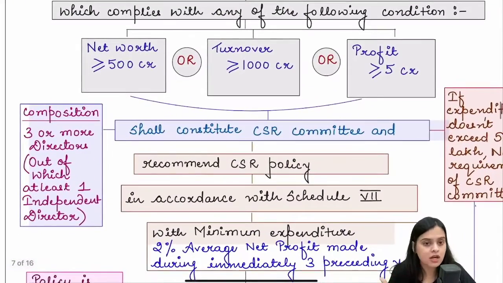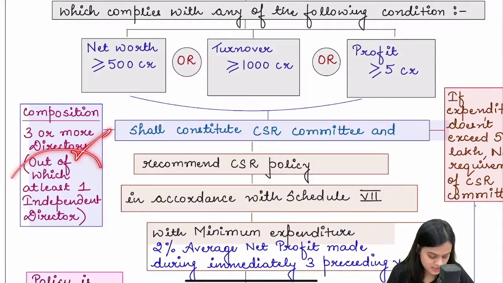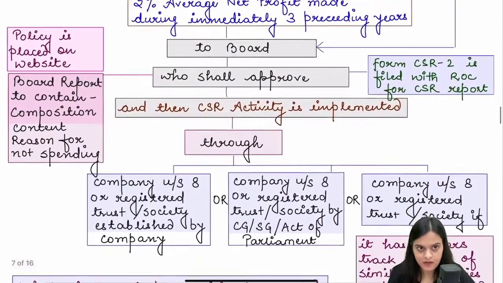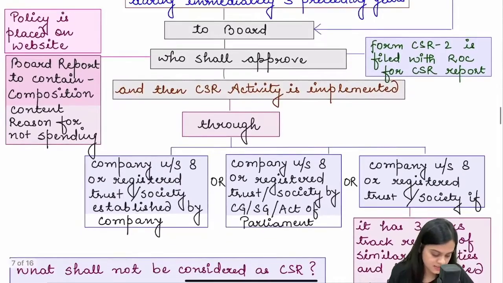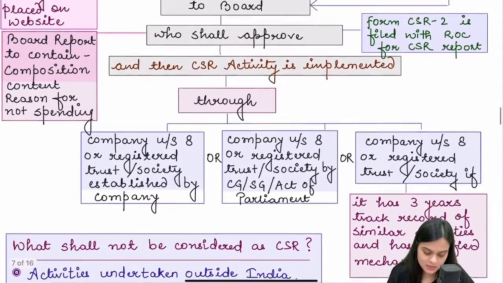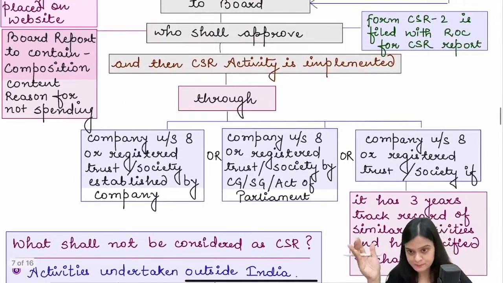Who shall be the part of CSR committee? 3 or more directors, out of which at least one shall be an independent director. Okay. So this CSR policy will be placed on the website also. How can CSR activities be implemented?